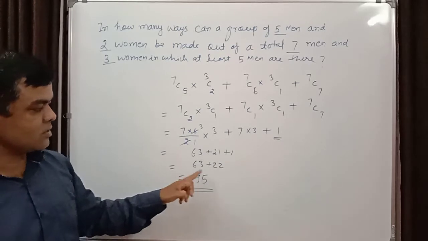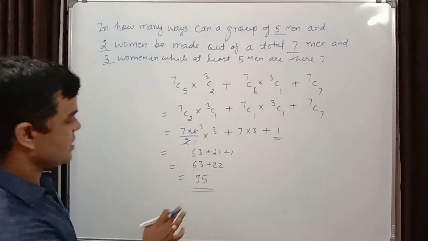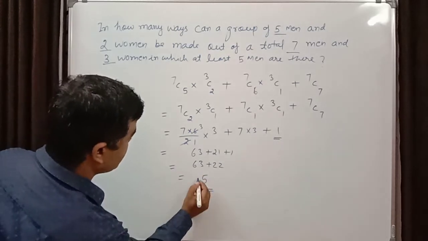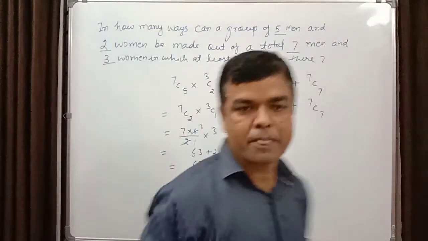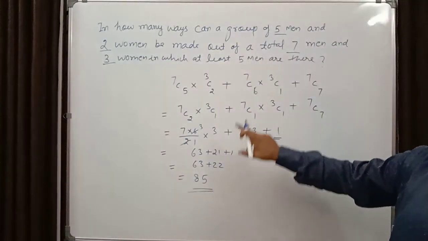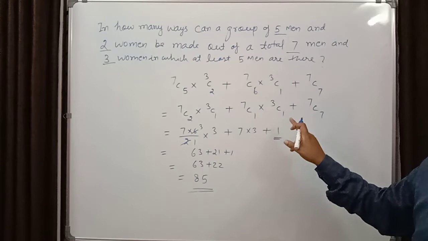So the answer will be 85, not 95. Answer will be 85. Like that you can solve this question.